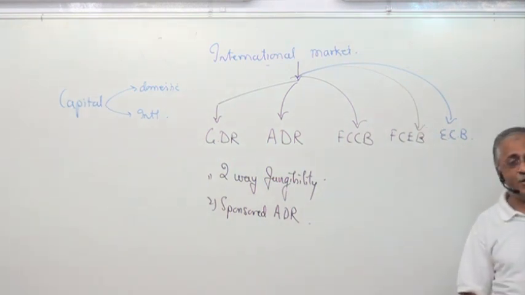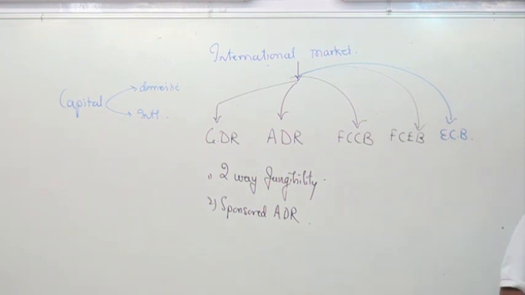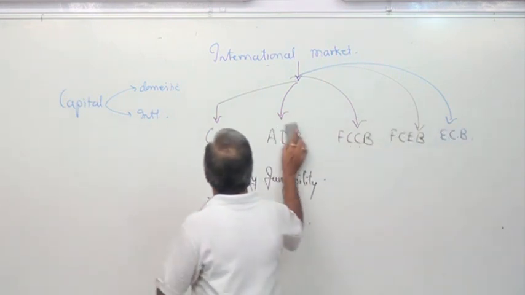The last one is money market. Till here, everything, the regulatory authority is SEBI. And for money market, it is Reserve Bank of India. So in a nutshell, we'll do that.